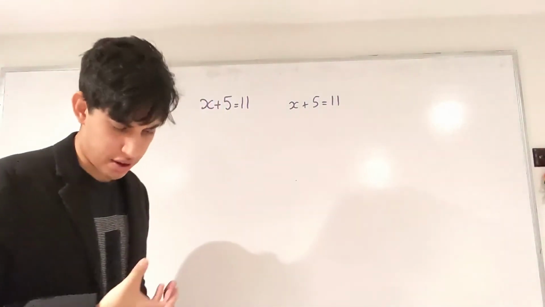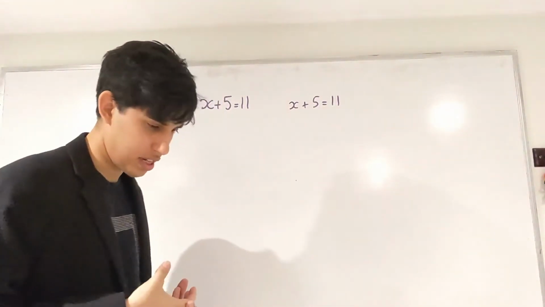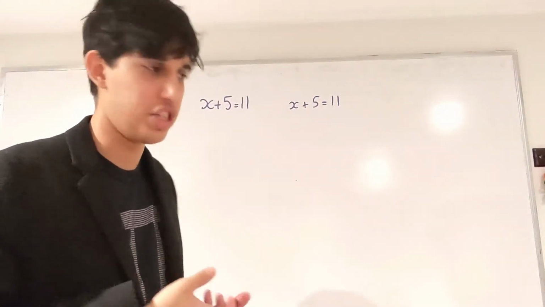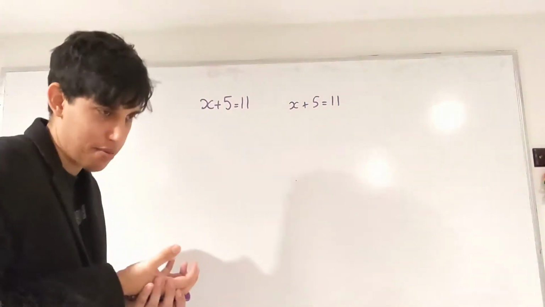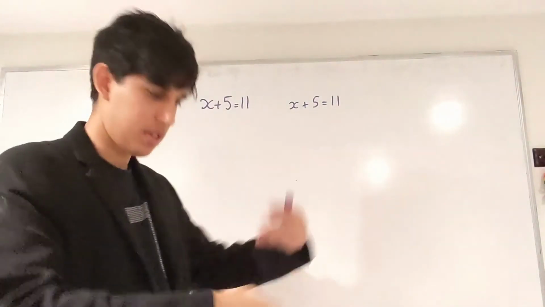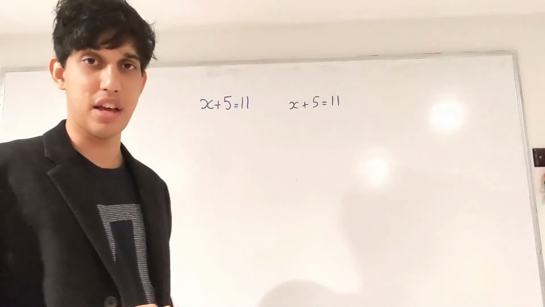So we have some unknown amount. We don't know what it is. Let's say we have some unknown amount of, well, I said oranges before, let's keep it cliche. We have an unknown amount of apples. We get 5 more, and now we have 11. So it's a story, one step after the other.